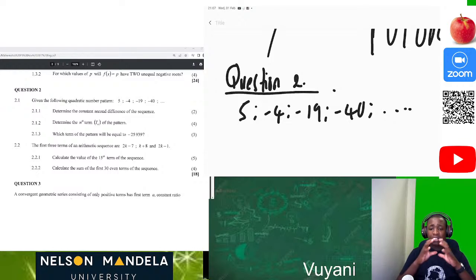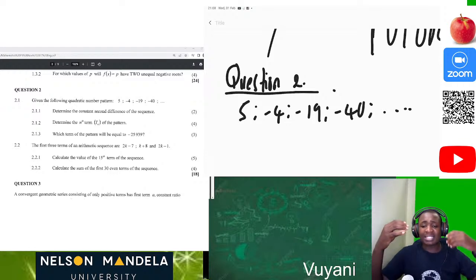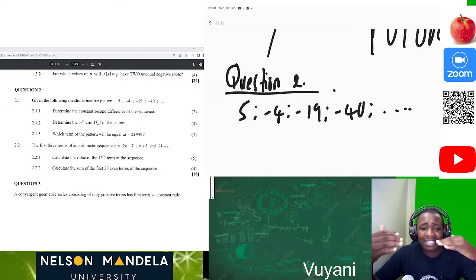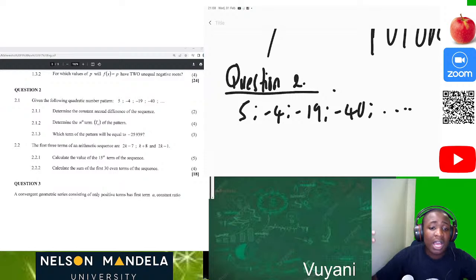We were told in the statement that we are given a quadratic number pattern. What is crucial is for us to understand what a quadratic number pattern is. In order to answer the questions that follow, 2.1.1, 2.1.2, until we reach 2.1.3, it is crucial for us to conceptualize what we are being asked.